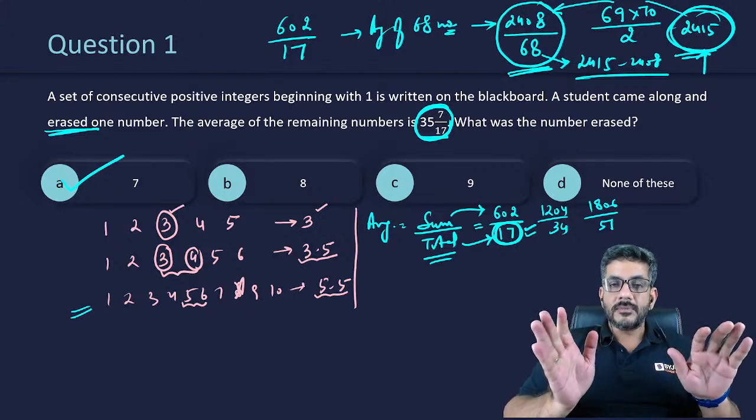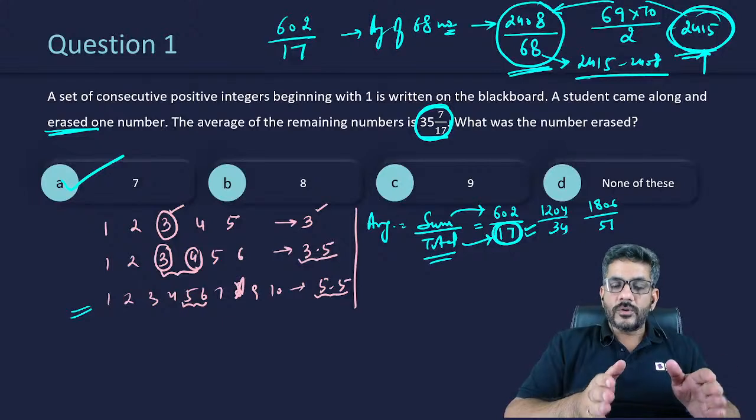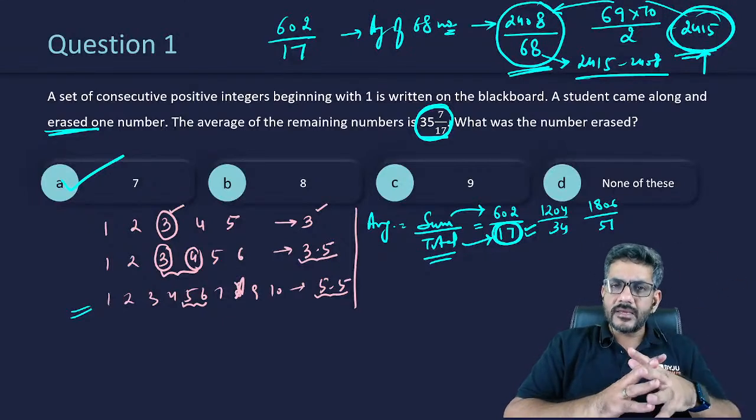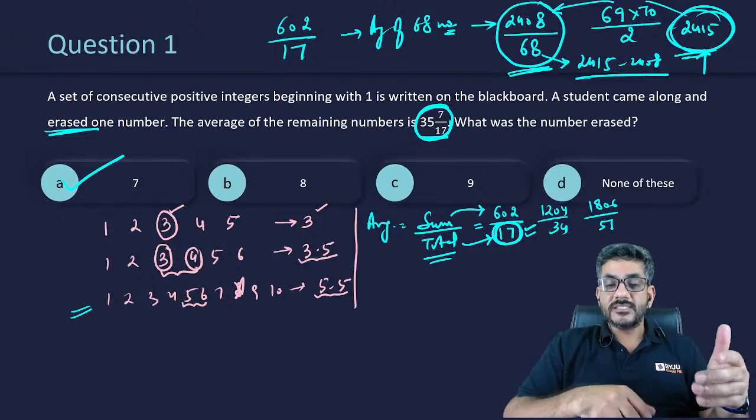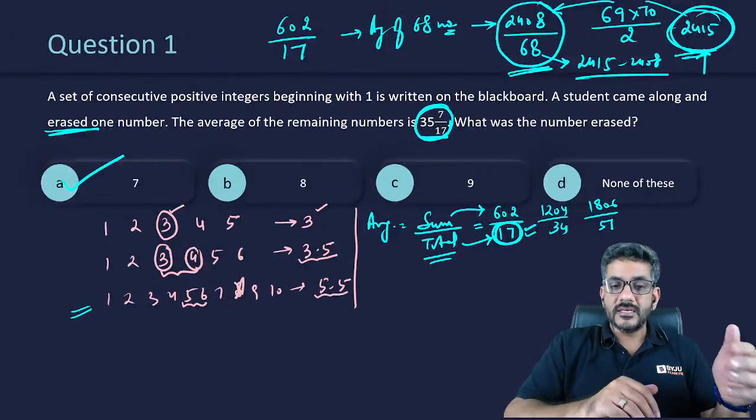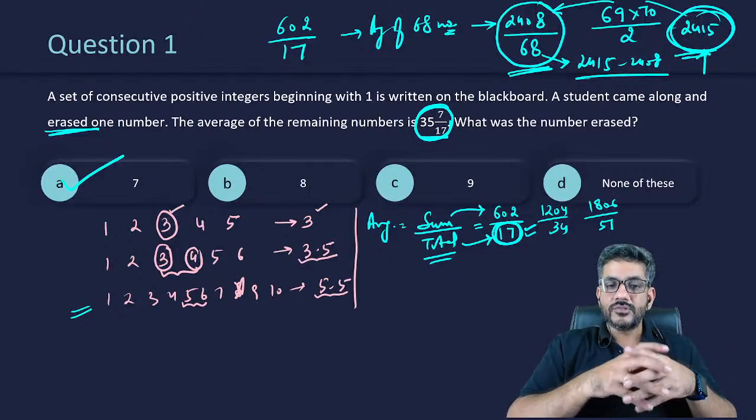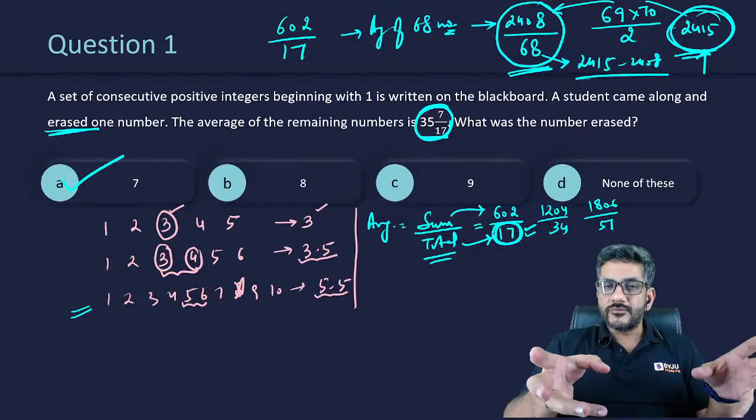I hope you all got my point. This was a slightly lengthy question, but this was a question that was asked in CAT way back, a long time ago. But yes, such kind of questions are common not only in CAT but in other exams as well. This concept is going to work for you many a time. So just these two things you always have to keep in mind.